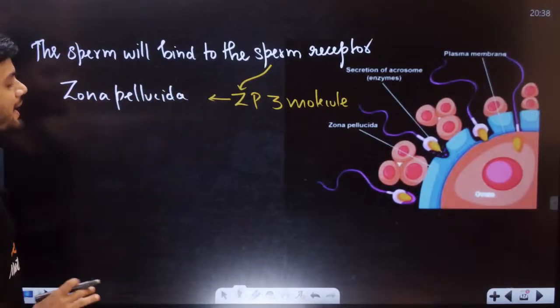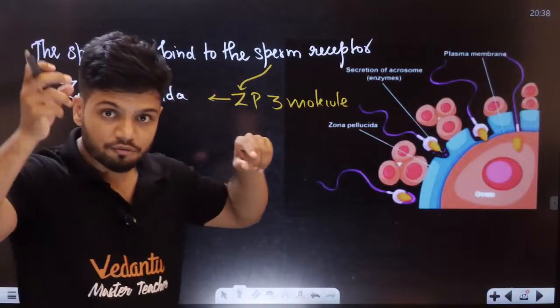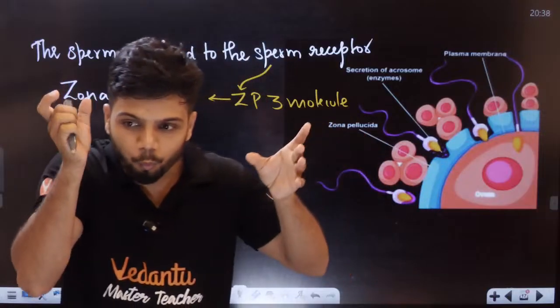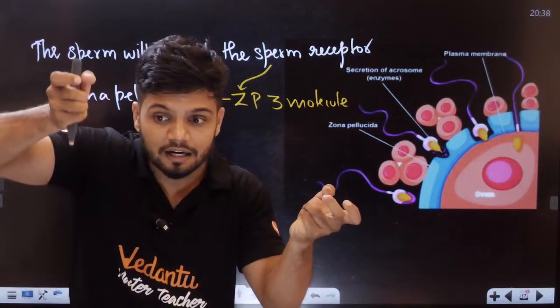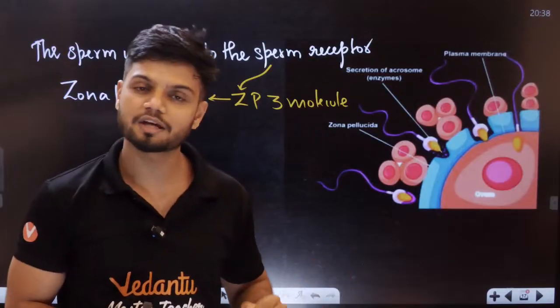This zona pellucida has something called the ZP3 molecule. The sperm will try to find a receptor. It's like, where is the signal coming from? Once it finds the signal there, it'll go and bind there. Now, the connection has been done.